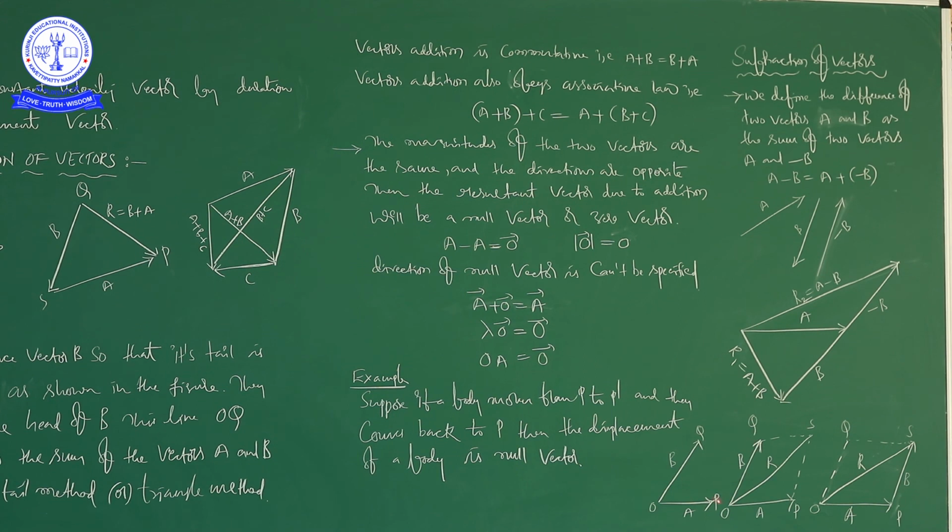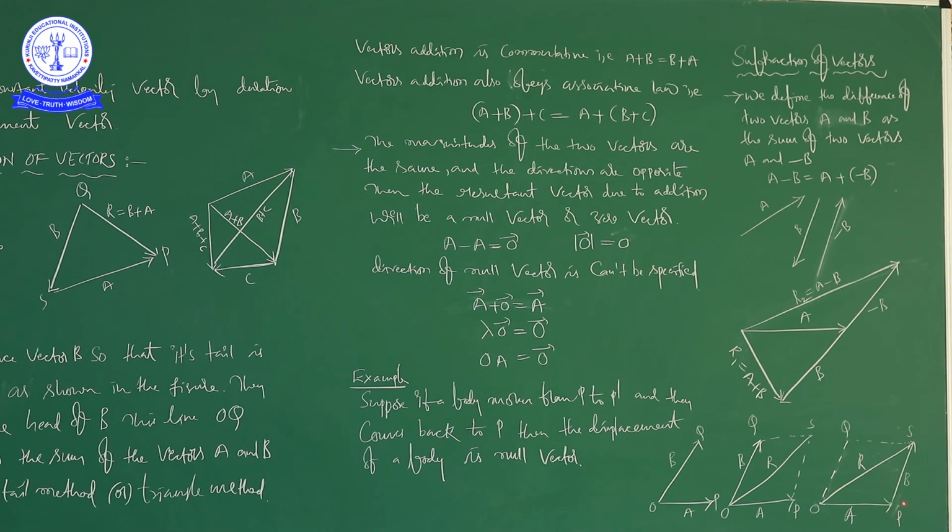So, this is the B vector now. This B vector you can shift from here to here. See this picture. When it is A and it is B, R is equal to A plus B. R is the resultant vector of A vector and B vector. In this manner you can add two given vectors by the parallelogram method also. Actually, it is the head and tail method or triangular method, and the parallelogram method.